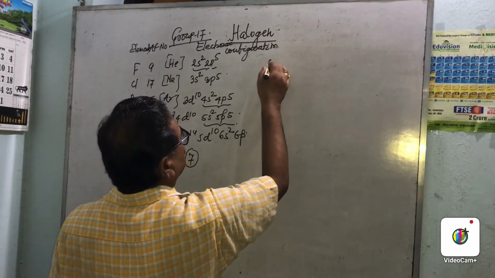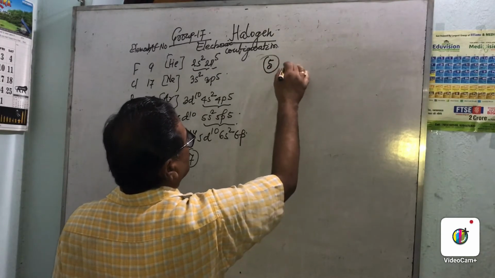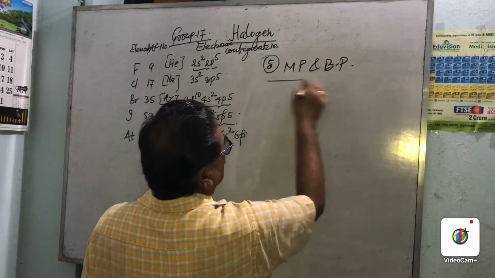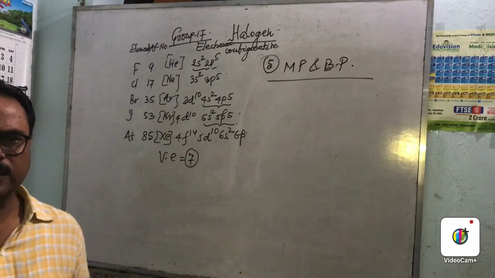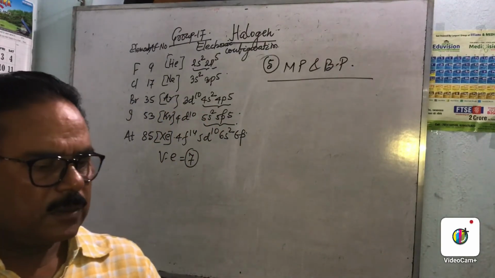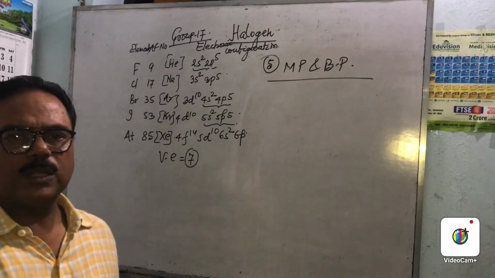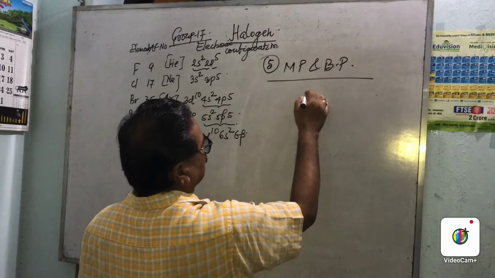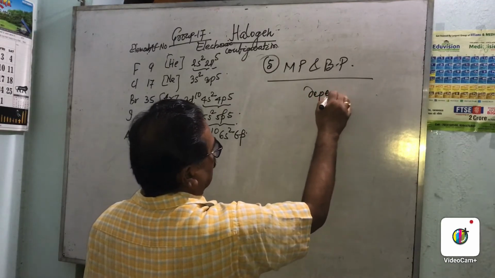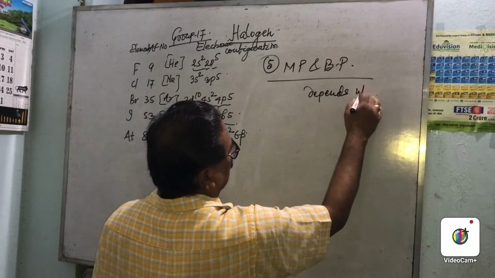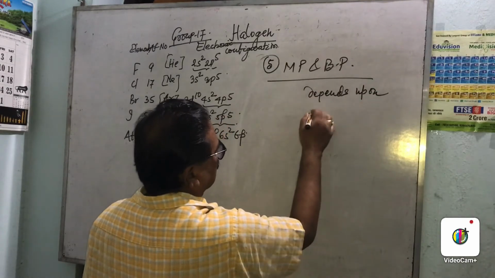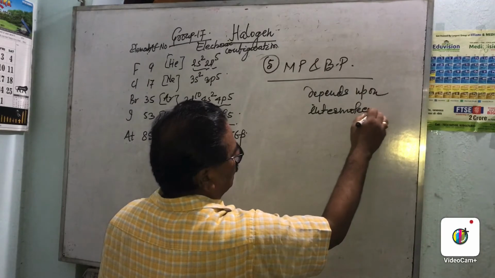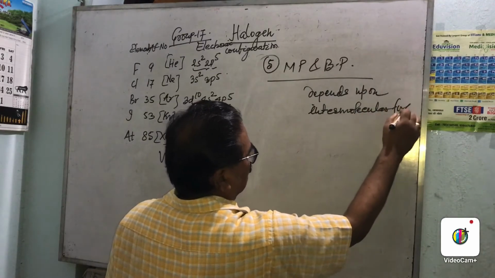And the fifth point is MP and BP. So this MP BP is decided on the basis of bonds and intermolecular force.